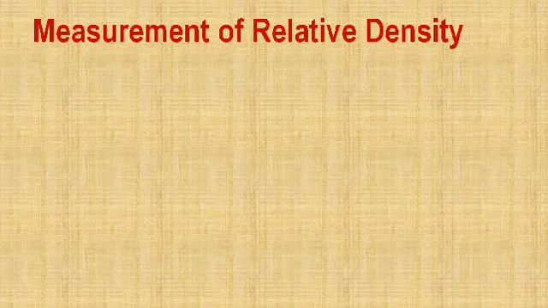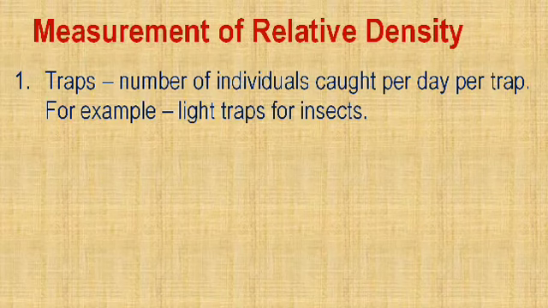And next is the measurement of relative density. As we are talking about animals, usually we can say that relative density is not the exact number, as in the case of plants, where we can estimate the actual density because they are non-moving. But in the case of animals, some mistakes may happen. So generally we use measurements to express the relative density of any animal. For that we have methods. The first one is traps.